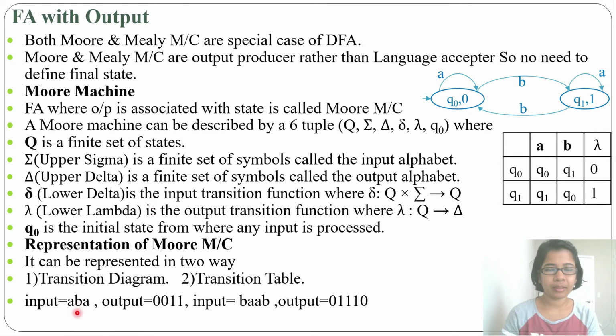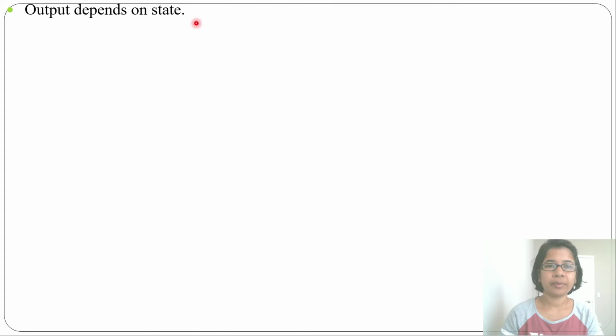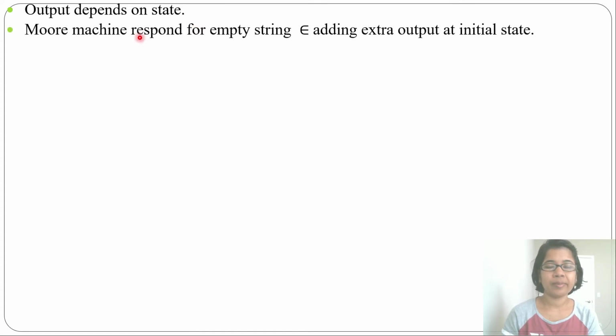You can mark that if input length is 3, we got output length 4. Here input length is 4, we got output length 5. So you can say if input length is n, then output length is n plus 1. So we are getting one more output. Output depends on the states. A Moore machine responds to the empty string epsilon, adding an extra output at the initial state. You can say lambda of epsilon is lambda of Q0. So we'll get an extra output for the epsilon transition.